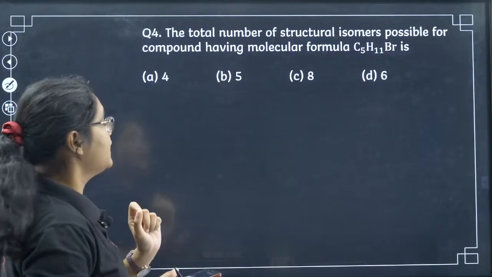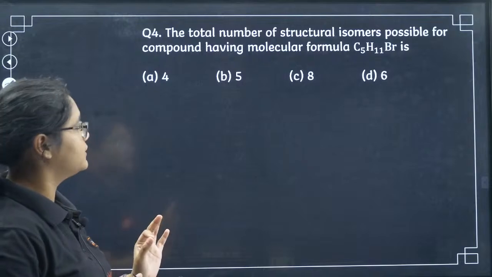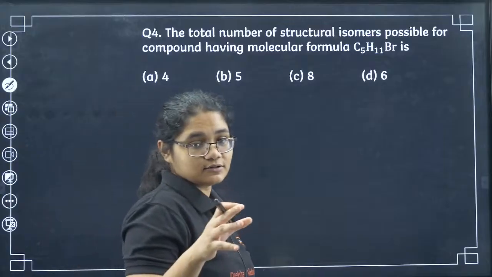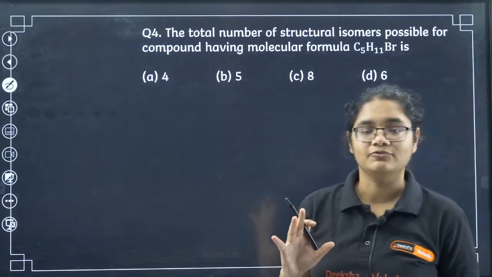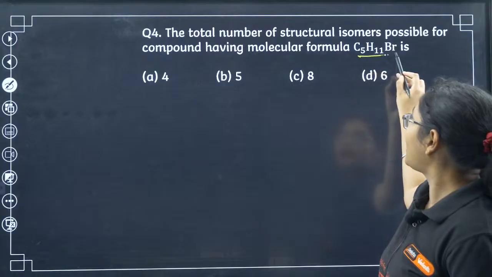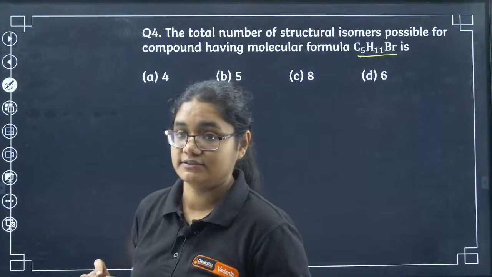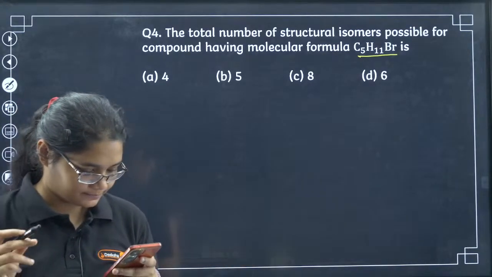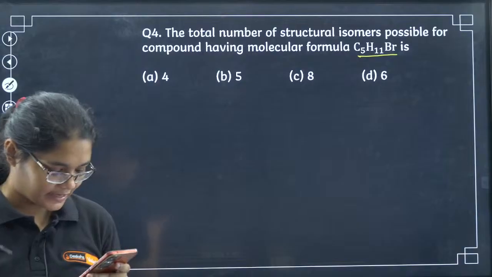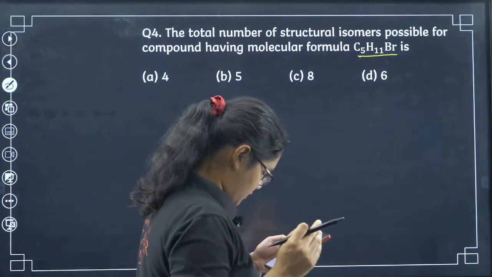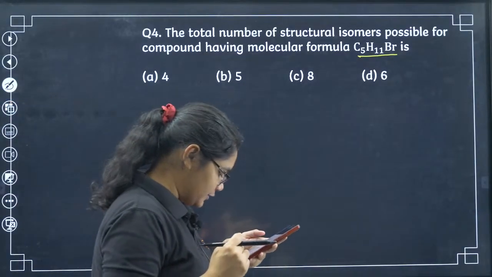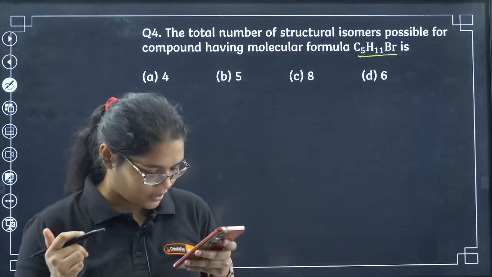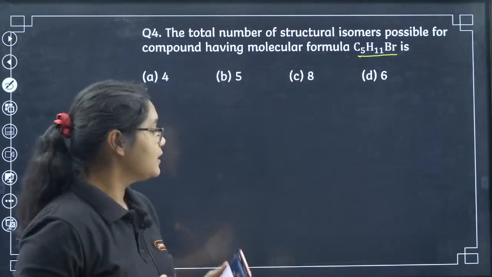Let's move to the fourth question. The total number of structural isomers possible for the compound having molecular formula C5H11Br. Take your time and solve this question. It will require certain time for you to think. C5H11Br will have how many structural isomers? Very good question. How many we will get here? Marudesh has told B. Marudesh, I'll tell you to think for some more time. Mohammed also is saying B. Neon is saying C. Vishkar is saying A. Okay, so for now, Neon is correct.